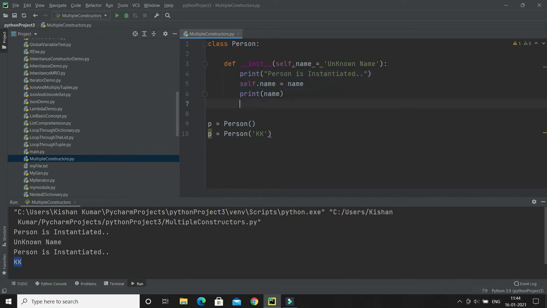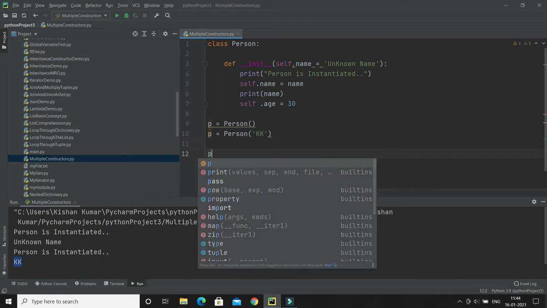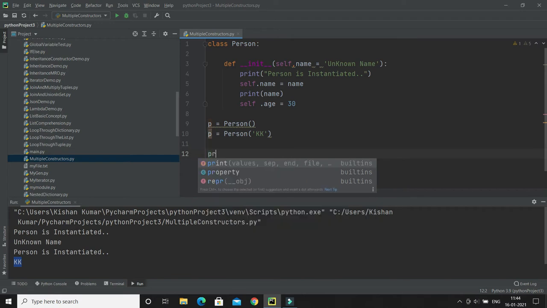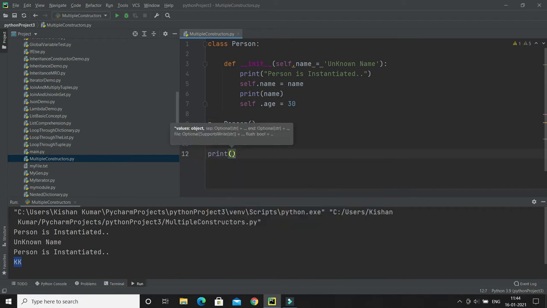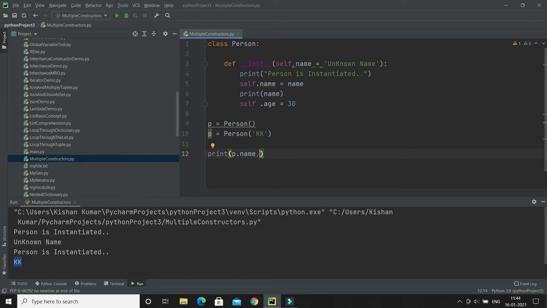I can do self dot, let's say, age, equals, and here I can hard code some value, like 30. And of course, once you get the instance, you can print the values. For both instances we can print two values: p dot name and p dot age. Age we have already hard coded; something like that you can hard code, right? So I want one instance to be created.